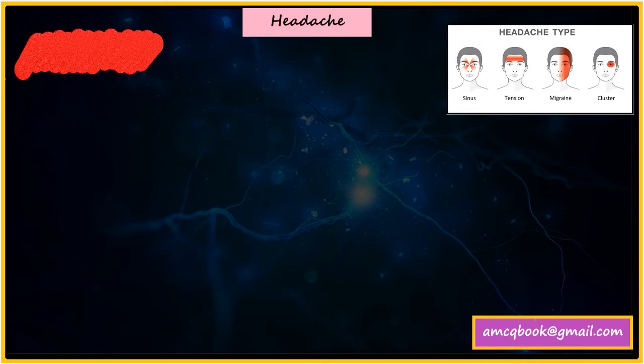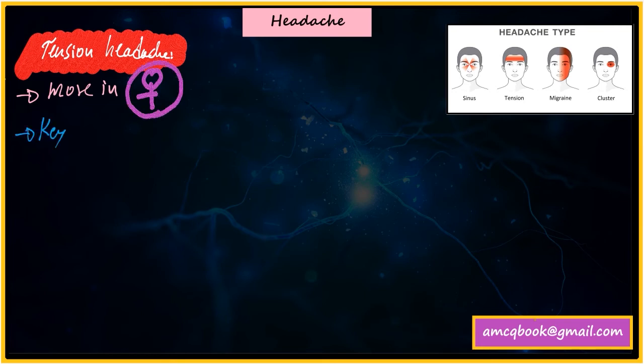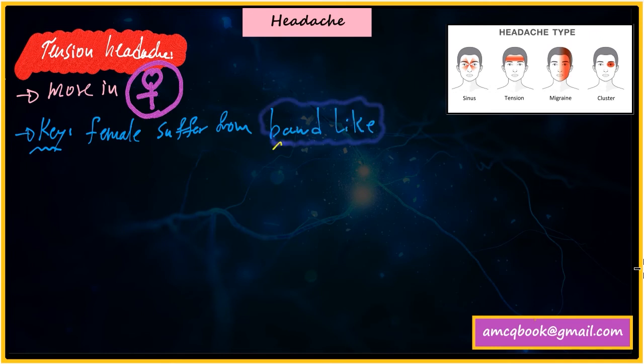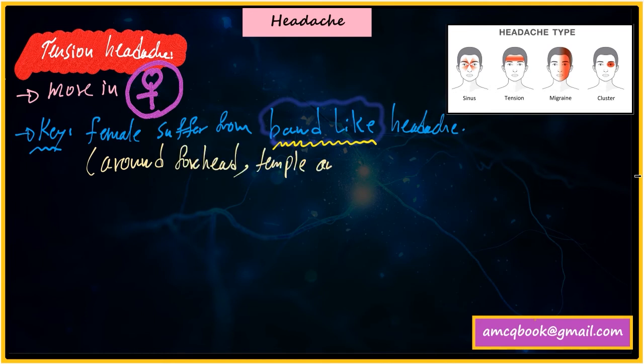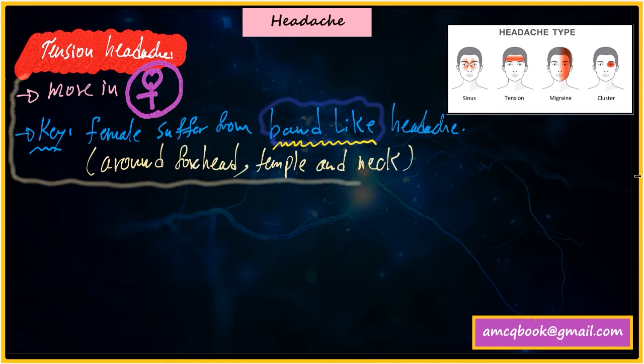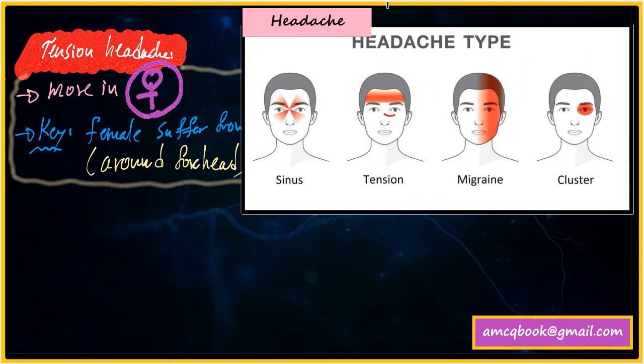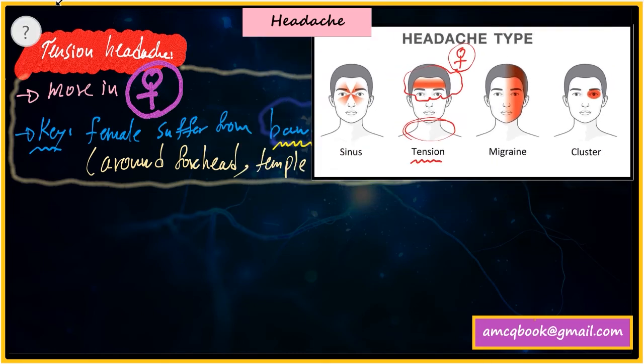And finally, tension headache. Tension headache is more common in females, and the keyword is that females suffer from band-like headache. It's around the forehead, temple, and neck. It's important. It's a band-like headache. If you look at this picture here, this represents tension headache, which is a headache surrounding the head, temple, and neck. It's usually common in females.